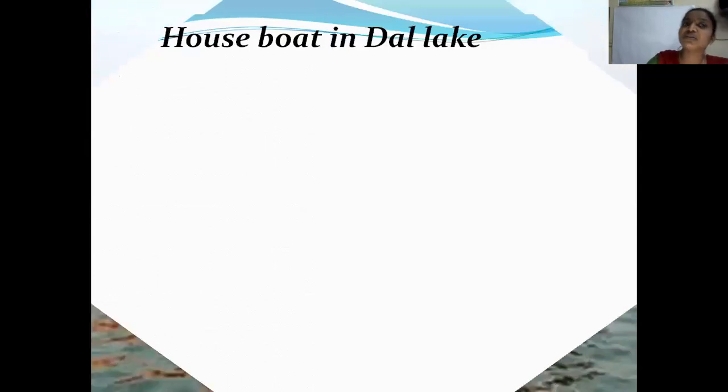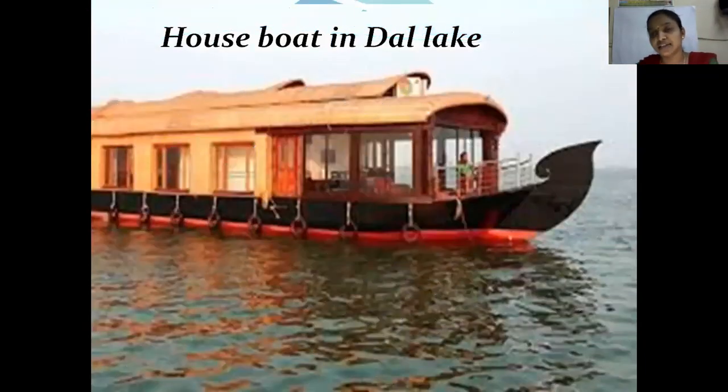And you can also see houseboats in Dal Lake. Children, you know, many tourists visit Jammu Kashmir for its nature, for its scenic beauty. So because of that, you can see houseboats in Dal Lake where tourists visit. It is called a houseboat because you'll have most of all the facilities. So people stay in that overnight. This houseboat you find in Dal Lake in Jammu Kashmir.